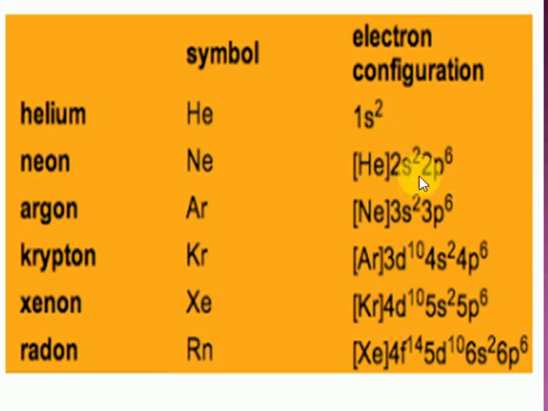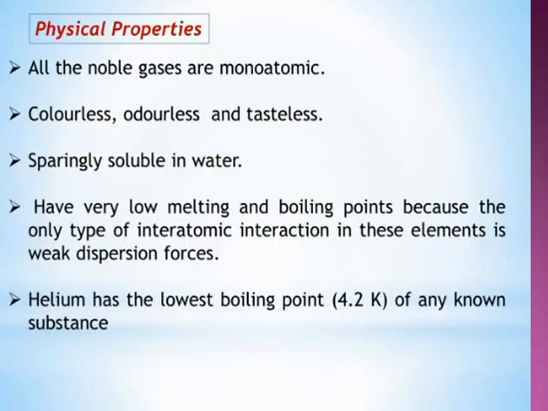Noble gases contain octet electronic configuration. Do you know what octet electronic configuration means? If any element contains 8 electrons in the outermost orbital, it must be more stable. That's called the octet rule. Next, here are the physical properties of noble gases.